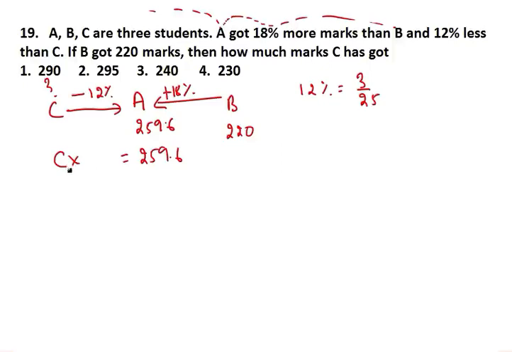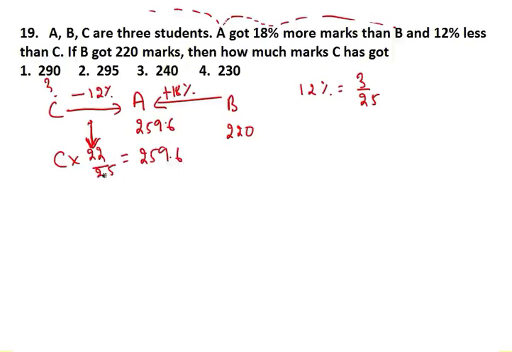So from C, if you decrease 12%, it will become 22/25. Now from C, if you decrease this 12%, then you get 259.6.